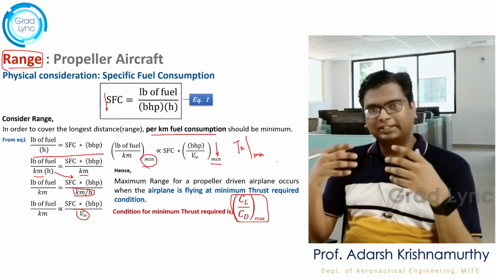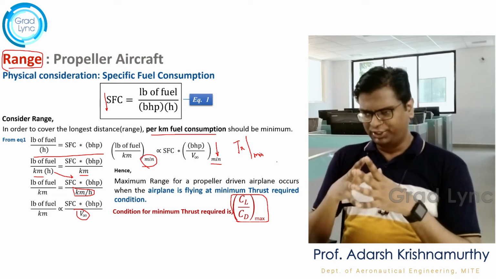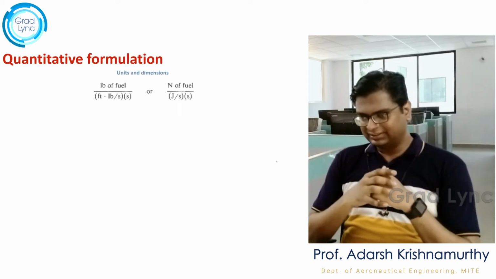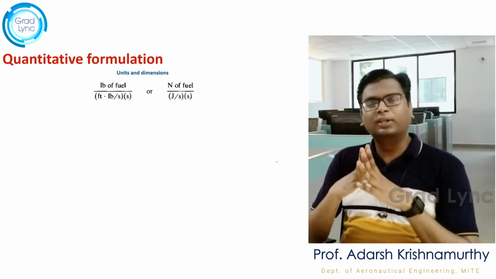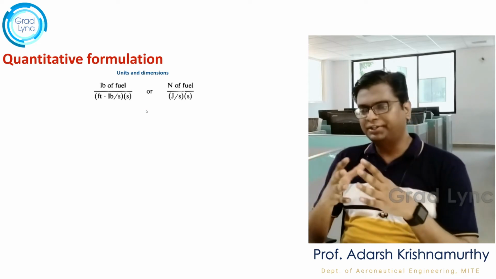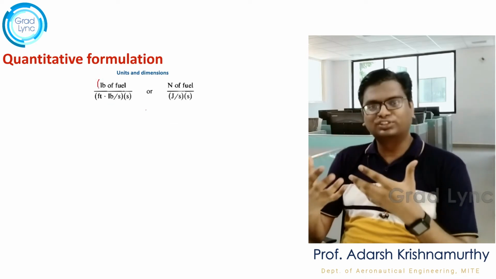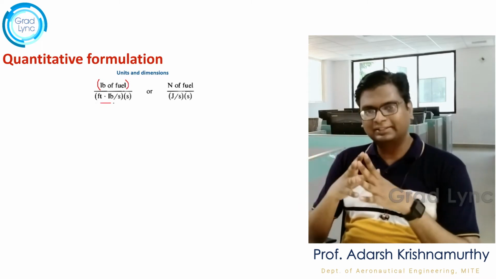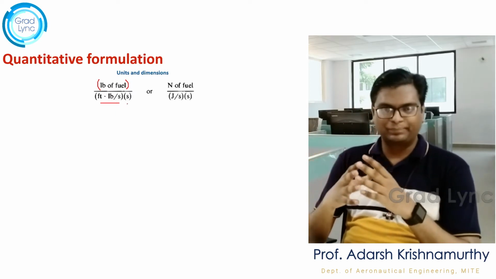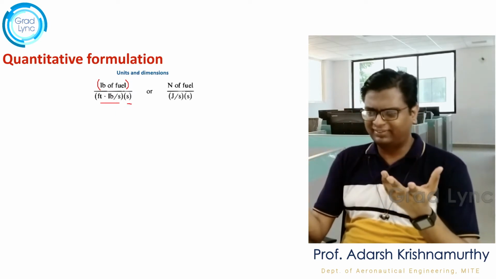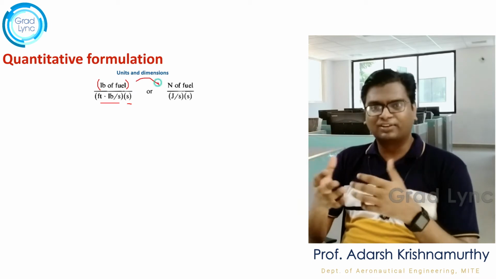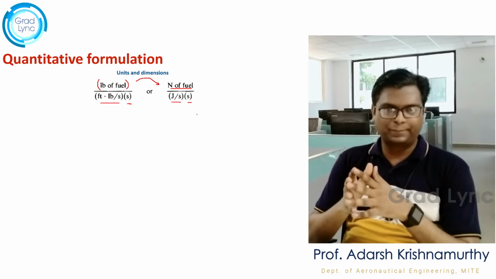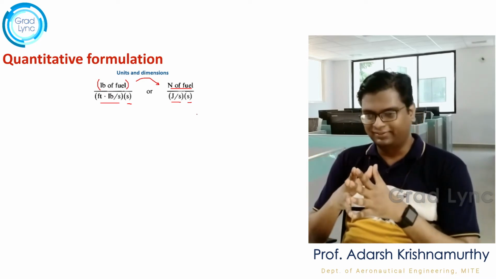Quantitatively, we derive the range equation. For that, we are going to understand first of all the units and dimensions. So the units for specific fuel consumption is, let's say in British units, the pounds of fuel consumed to generate 1 bhp of power every second, right? So this you can convert into SI. You can say it as the newtons of fuel required to generate 1 watt of power every second. This is the specific fuel consumption.